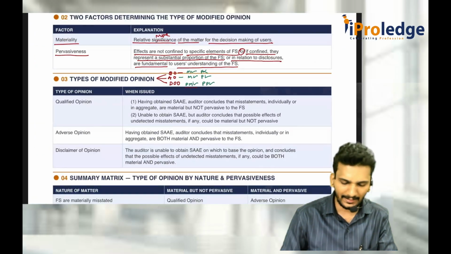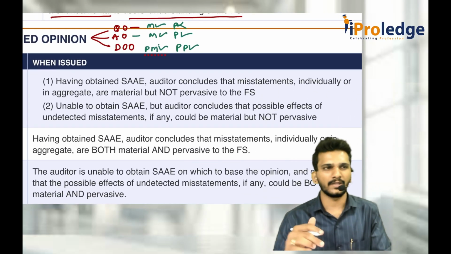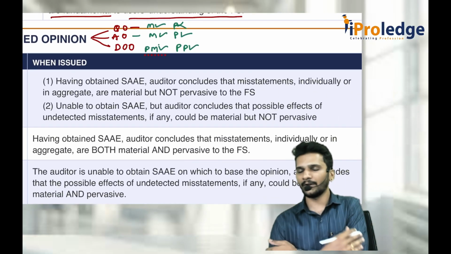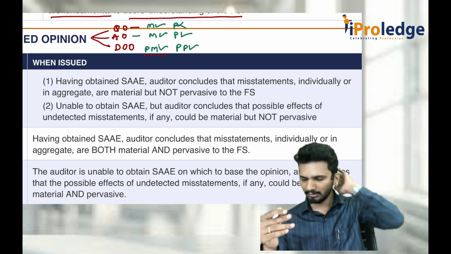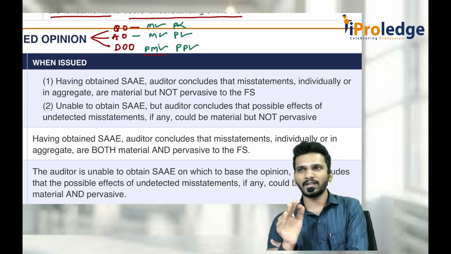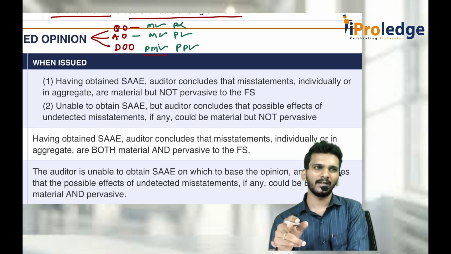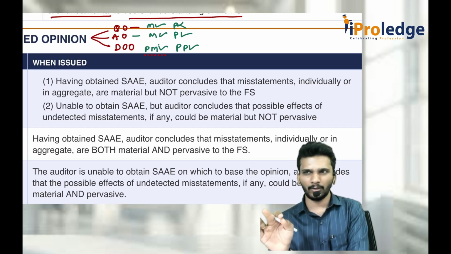Now we will go to the technical part. Qualified opinion. When do you give the qualified opinion? There are two situations where the qualified opinion is expressed. The first situation is where you obtained sufficient and appropriate audit evidence. Based on that, you concluded that the financial statements are materially misstated but not pervasively misstated. Then qualified opinion.